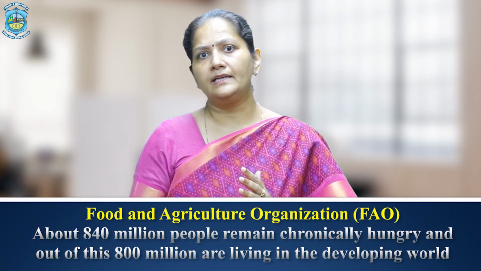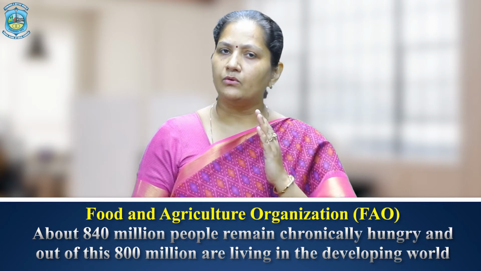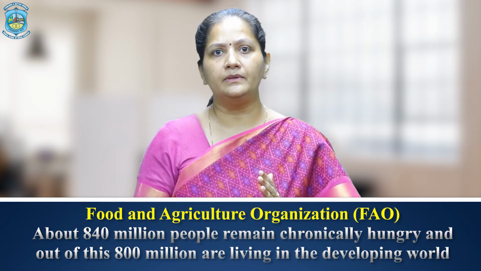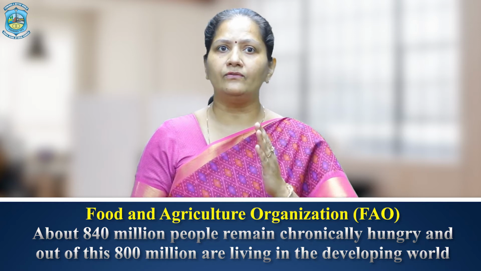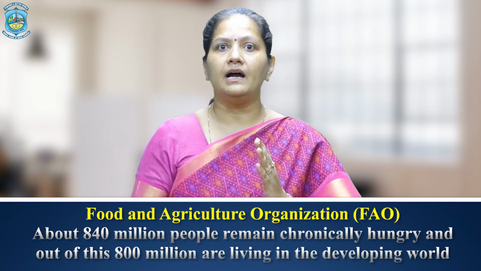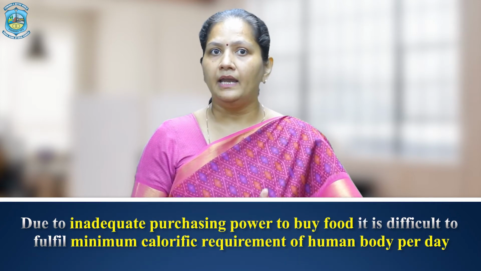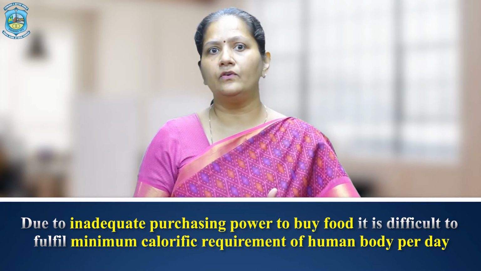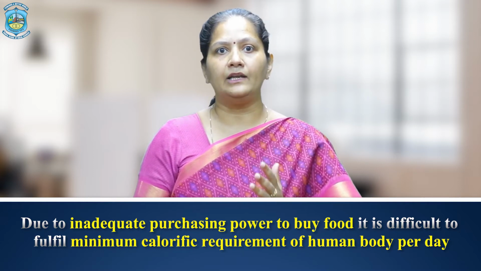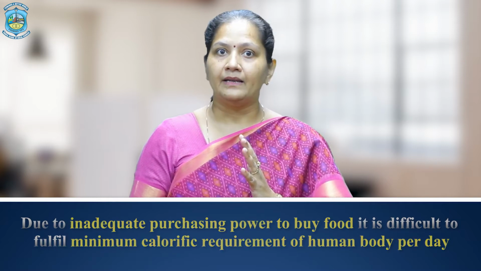As per the estimates of the Food and Agriculture Organization, about 840 million people remain chronically hungry, and out of this 800 million are living in the developing world. Due to inadequate purchasing power to buy food, it is difficult to fulfill the minimum calorific requirements of the human body per day.